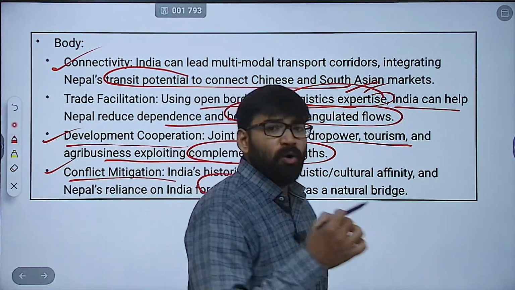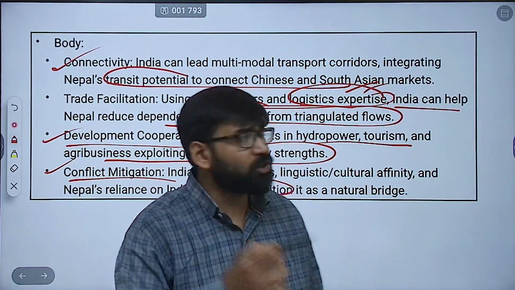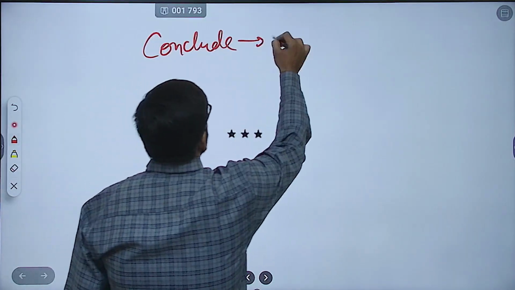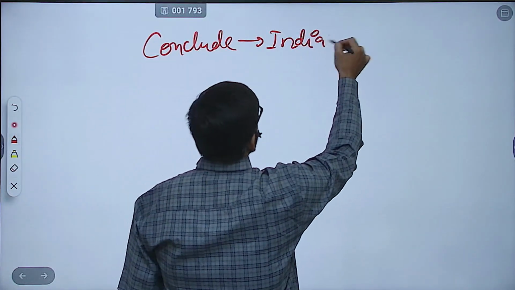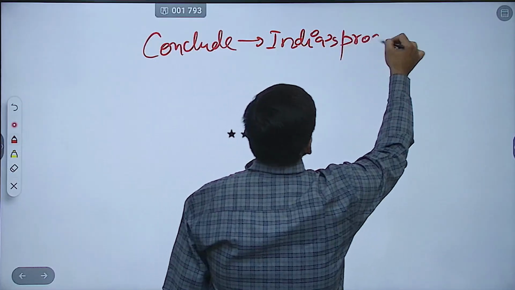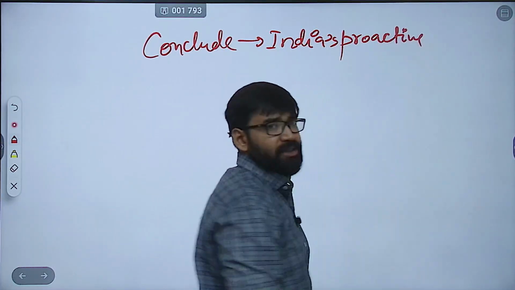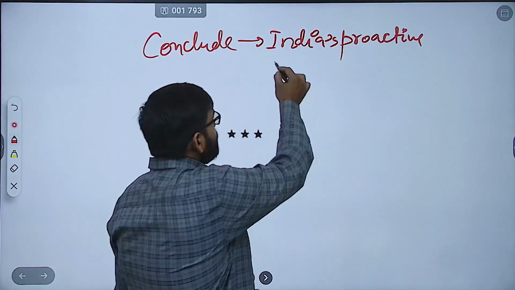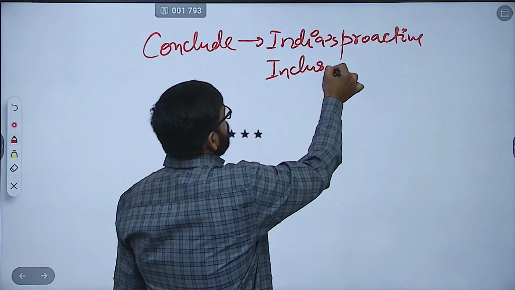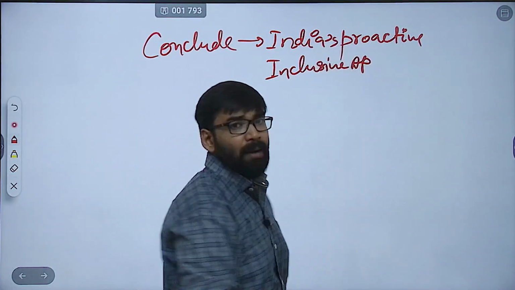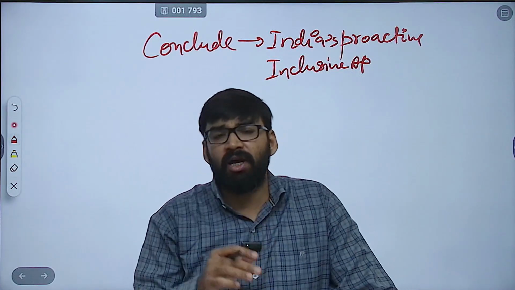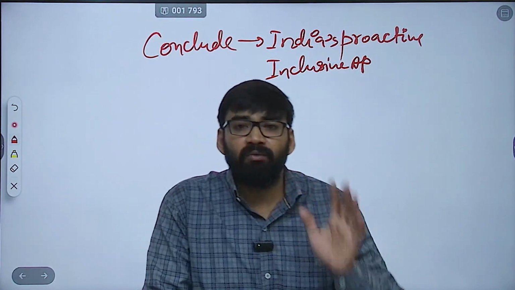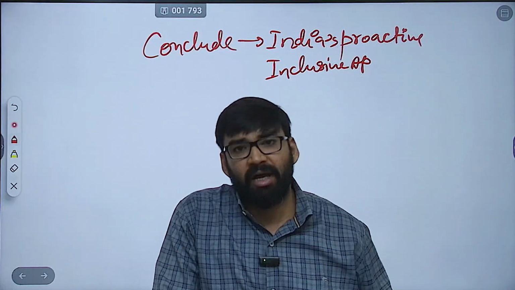So overall, you can conclude your answer by saying India's proactive strategy, है ना? That is India's proactive or inclusive approach. Inclusive approach you can mention. So in this way, India can unlock the regional win-win while mitigating geopolitical rivalries.